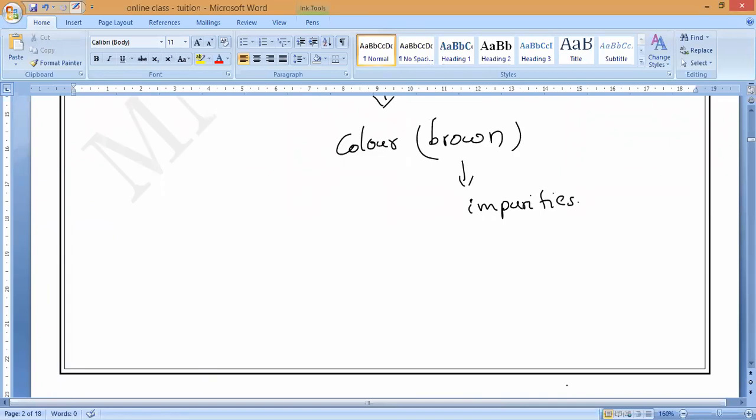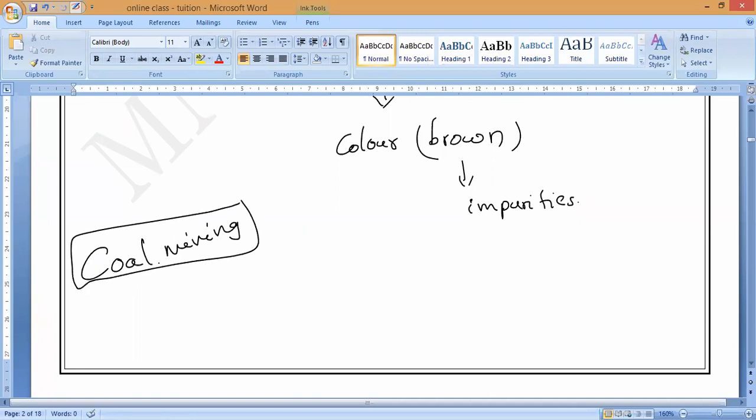So this rock salt is mined from underground. The deposits are just like coal. How is coal present? Coal mining. Do you know coal mining, guys? In the same way, this rock salt is also deposited inside the ground. The same process we use for coal mining is used for digging this common salt from underground deposits.